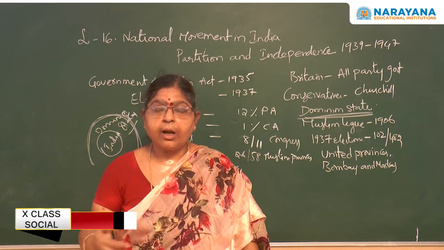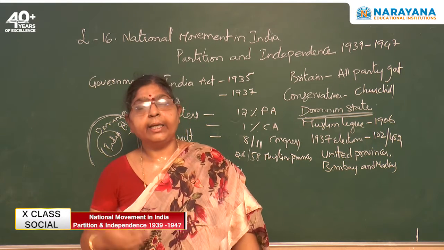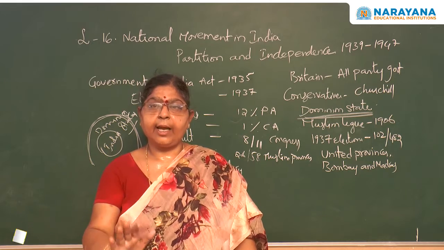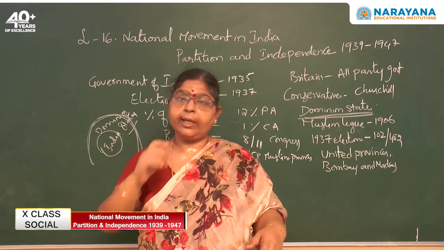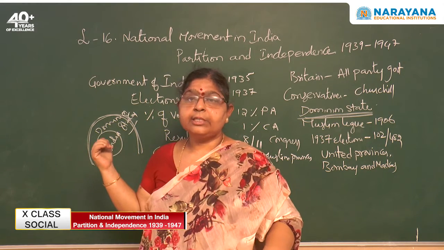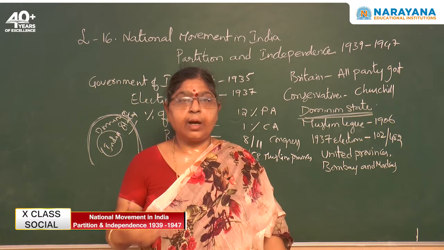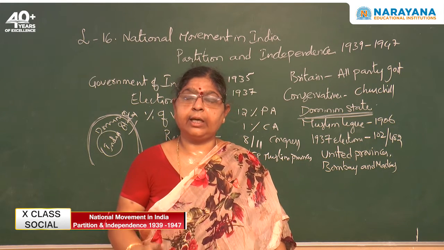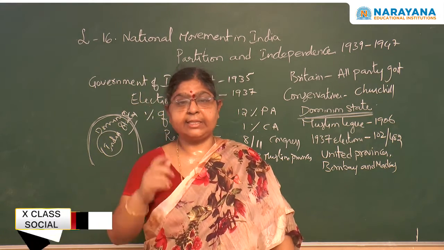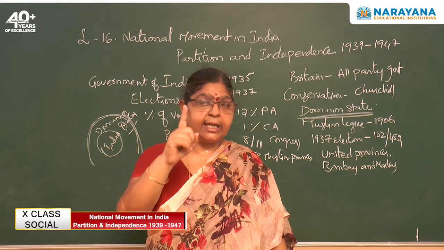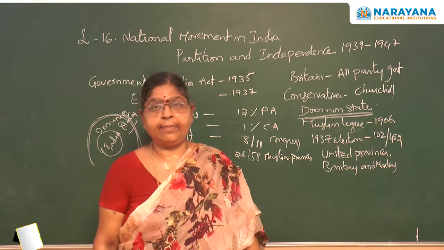Muslims also have a right to have the rule in India. But here what is happening? Congress is demanding, because it has 8 out of 11 provinces and has formed the government. When Congress is governing, what about the Muslim communities? Like that they raised the doubt. With the rise of this doubt, the Britishers were able to raise doubts in the minds of the Muslim League. See how cleverly, by raising one single question, how intelligently they manipulated the ideologies of the Muslim League.